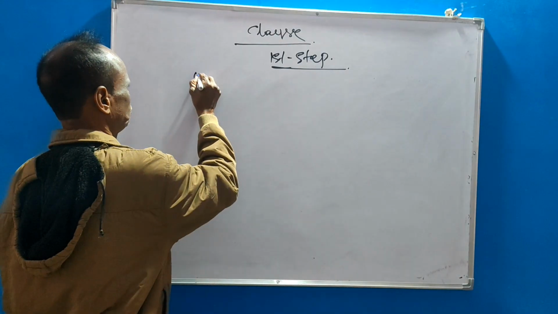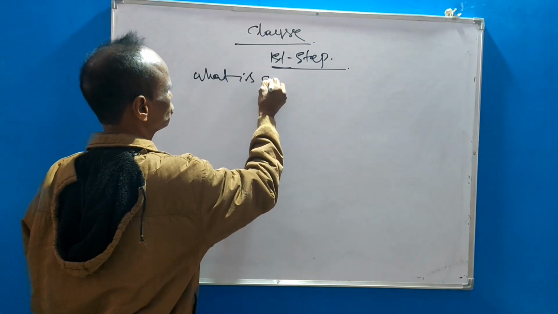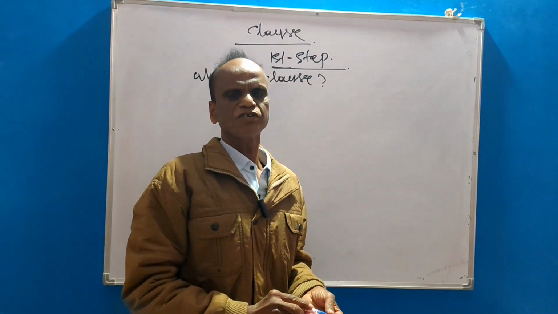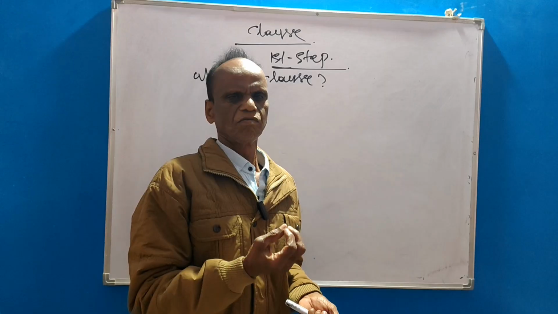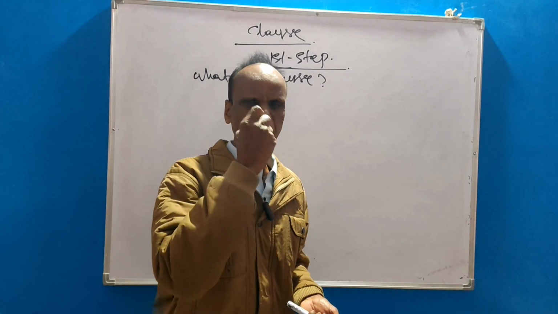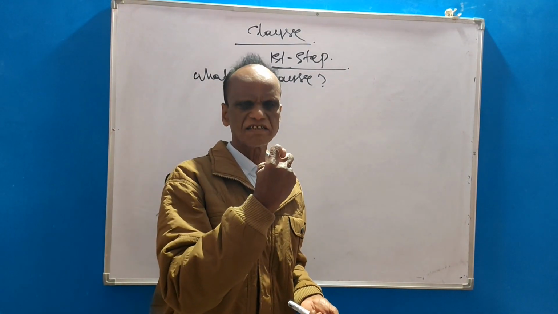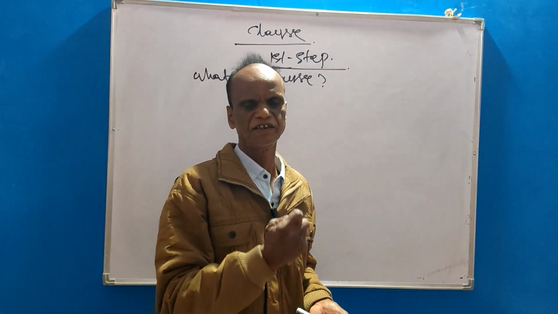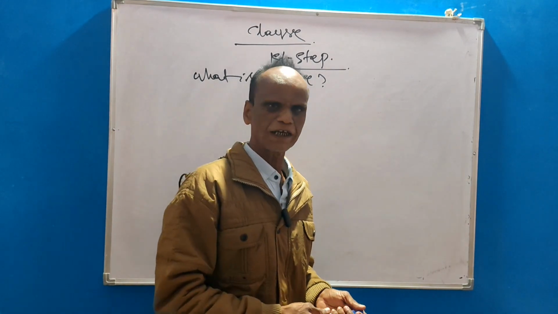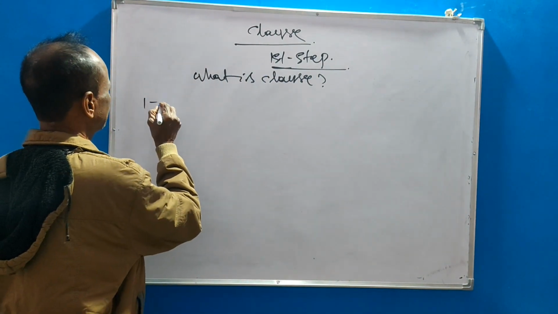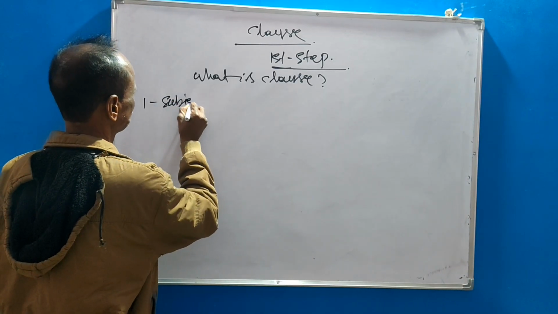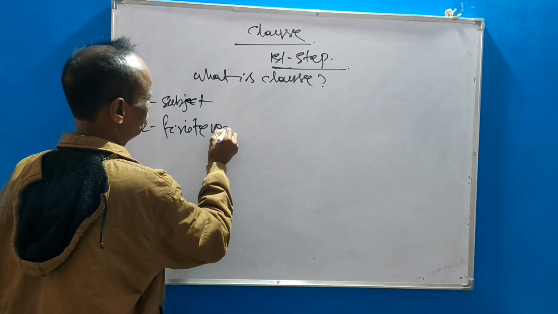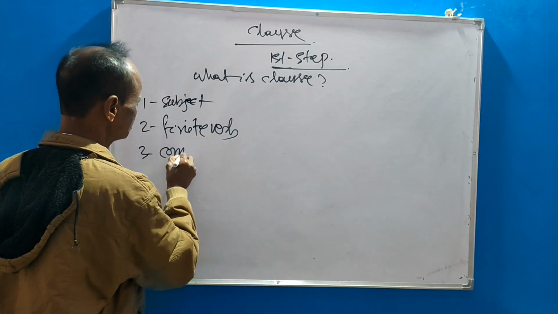What is clause? Clause is a sentence or part of a sentence and contains a subject and a finite verb in the predicate part. It's called clause. Okay? So clause contains, that is, subject, finite verb, and complete sense.